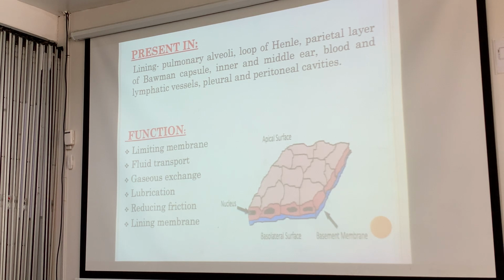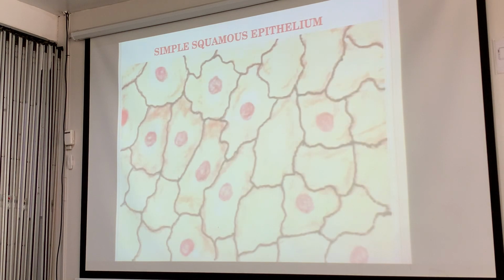So, here you go. Present in the lining of the pulmonary alveoli, the loop of Henle, where fluid can easily pass through, the parietal layer of Bowman capsule, the inner and middle ear, blood and lymphatic vessels, pleural and peritoneal cavities. So, their functions are forming the membrane, to transport gaseous exchange, lubrication, reducing friction, and of course, expanding membrane.